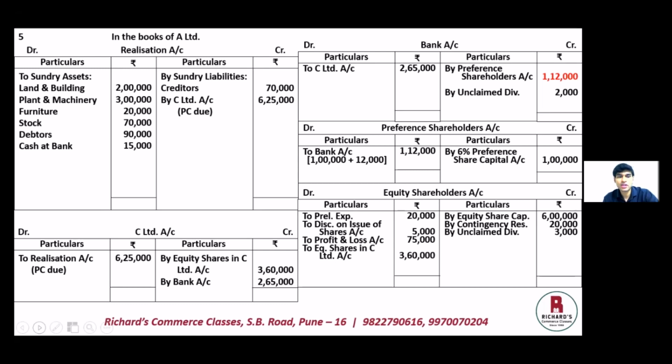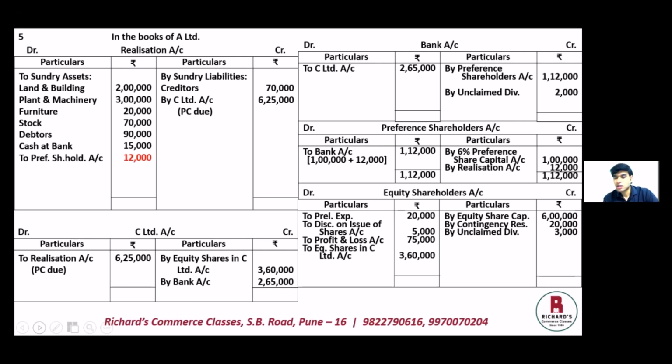So if you close preference shareholders account, the debit side being greater, that is 1,12,000, the difference on the credit side will be transferred to the realization account as by realization account 12,000, and the second effect on the debit side of realization account will be to preference shareholders account 12,000. This excess payment is a loss and losses are to be debited.